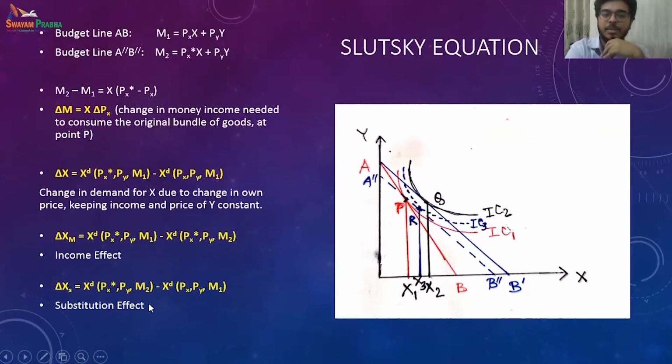The same is the substitution effect, nothing but the change in PX star and PX. Similarly, M2 and M1, from here to here, M2 to M1, and the price has also changed. Here at point P, I was at PX. At point R, I have a new price, that is PX star. So this is the substitution effect, where both my real income as well as my price are changing. So this is nothing but the Slutsky equation, and you can estimate the price effect, income effect, as well as substitution effect with a change in price.